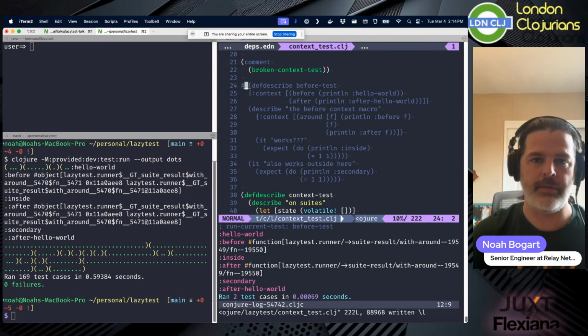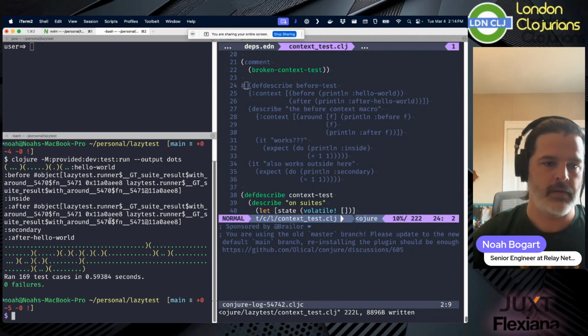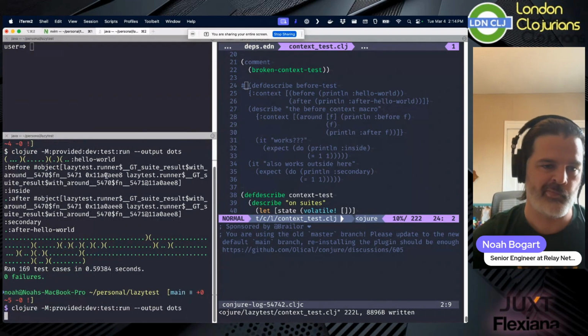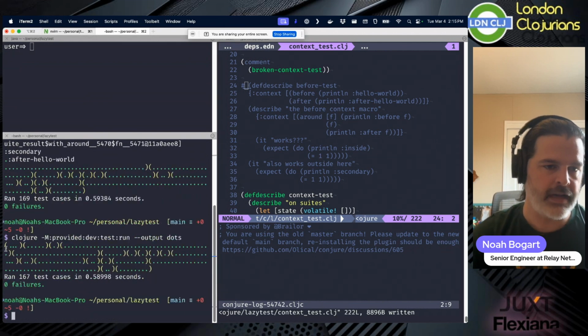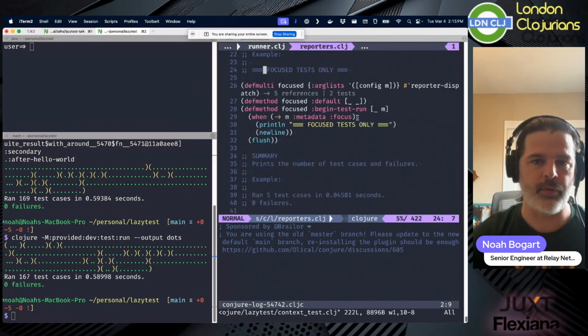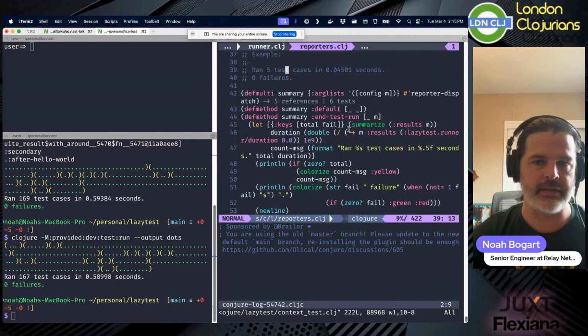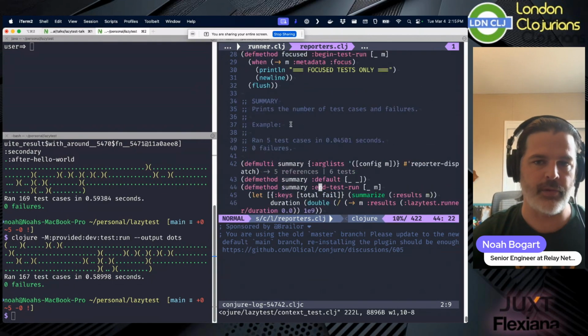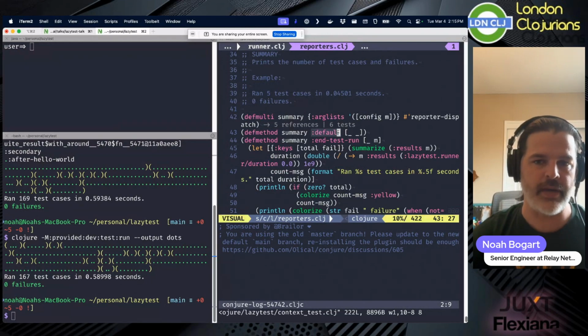Let's turn that one off. These dots here are determined by this thing, right? By just choosing from the outside. So I can go to the reporter and say, hey, look, there are all of these reporters that we have here. We have focused, we have the summary, it prints just this thing. And it's defined to do nothing. By default, the summary does nothing.